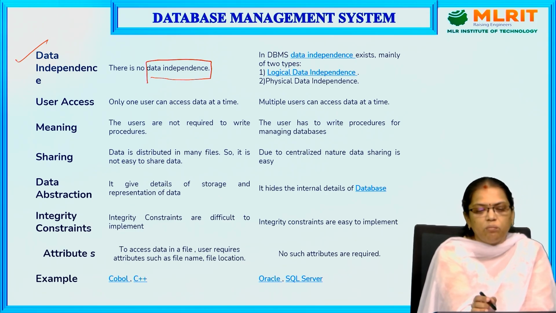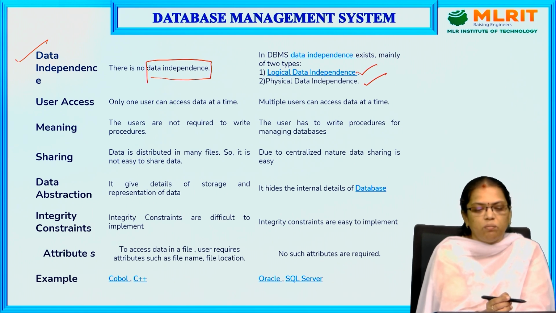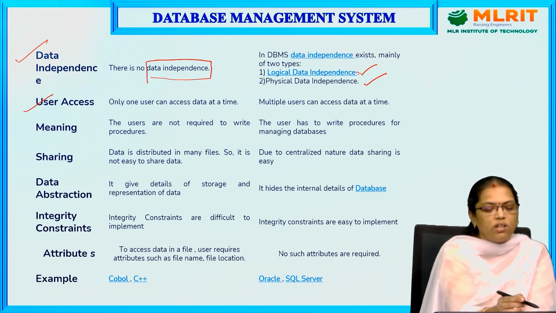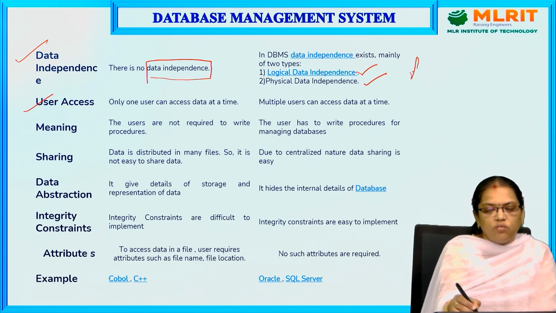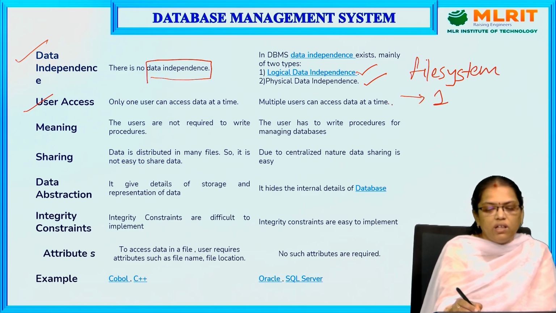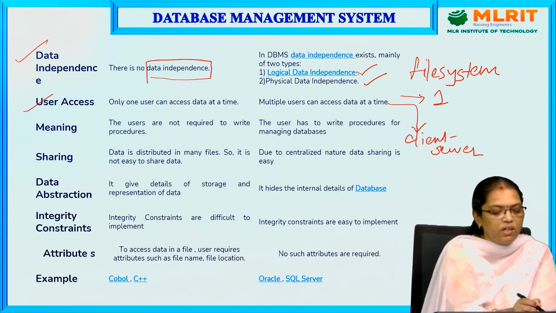But compared to the DBMS, here you have two types of data independence, that is logical independence and physical data independence. User access: as I told you, in the file system, whenever you are using your PC or laptop, only one person can access. But here, as it is a client server model, multiple users can access the data. The next one is sharing.